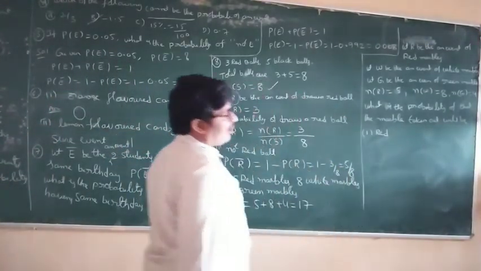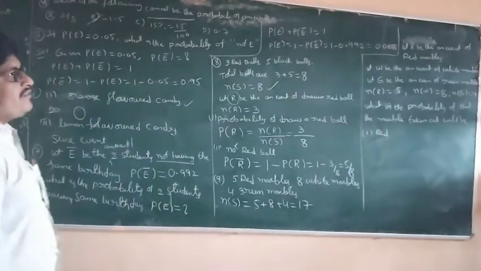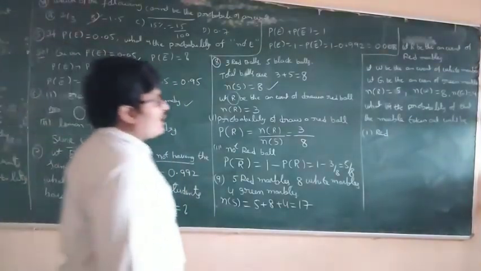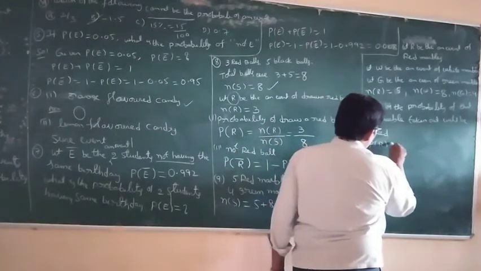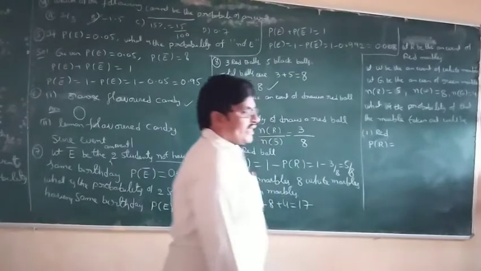Let R be the event of a red marble. So the red marble probability is P of R, the probability of a red marble taken out.